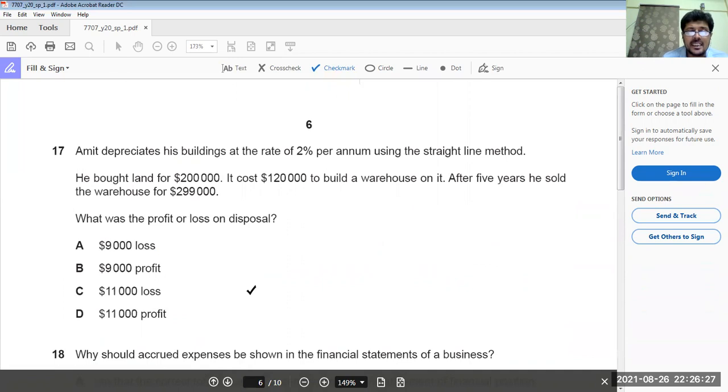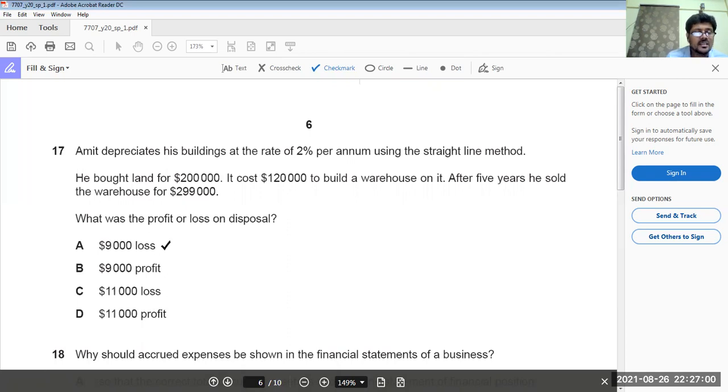Ahmed depreciated his building at the rate of 2% per annum using straight line method. He bought a land for 200,000, cost 120,000 to build a building. After 5 years, he sold the warehouse for 299,000. Okay. Now, 5 years, 120,000 multiplied by 2% multiplied by 5 is 12,000. So, 120,000 minus 12,000 is 108,000, plus 200,000 for the land, minus 299,000.